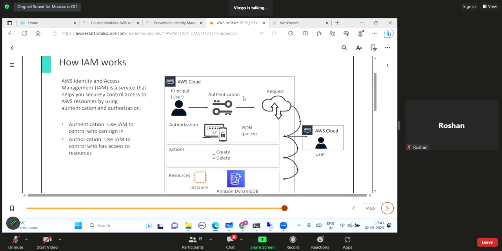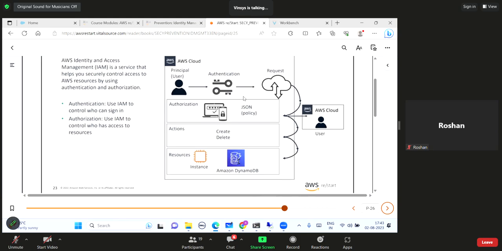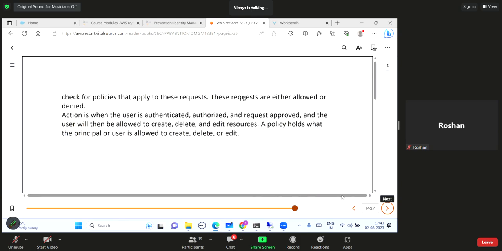Your actions could be create and delete something, authorization. So you have some policy, and the principal, you are just providing maybe your username and password, or maybe some multi-factor authentication. See, first the authentication will happen, then the authorization will come into the picture. According to the authorization, you are going to get to perform certain actions on certain resources, right? So this is what happens in our AWS.